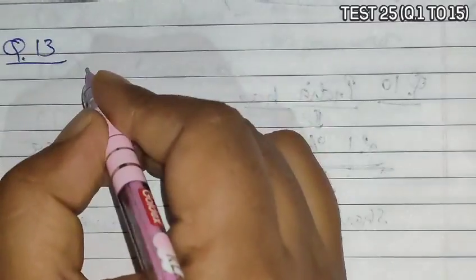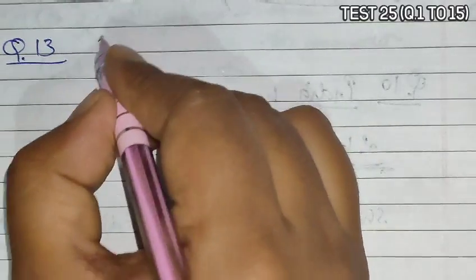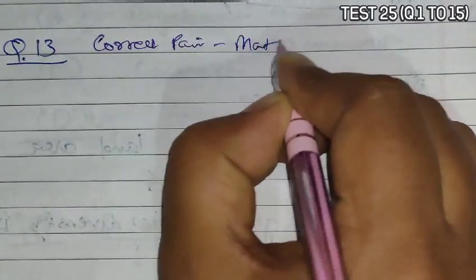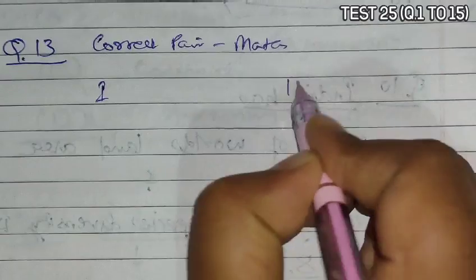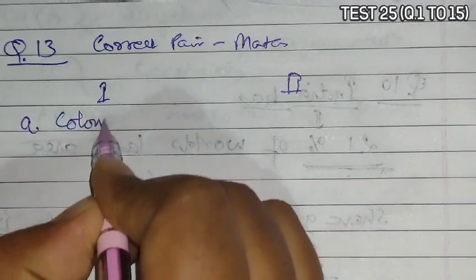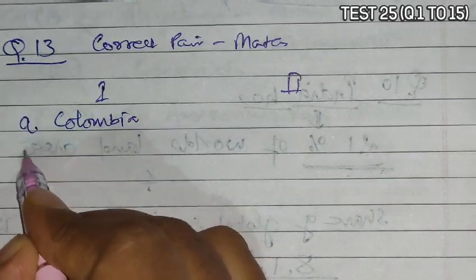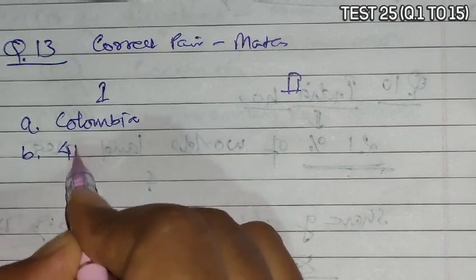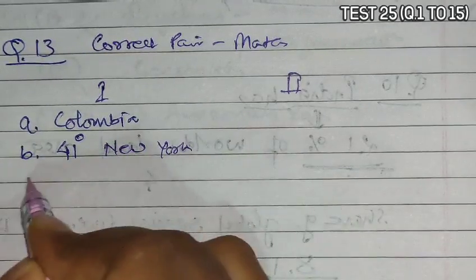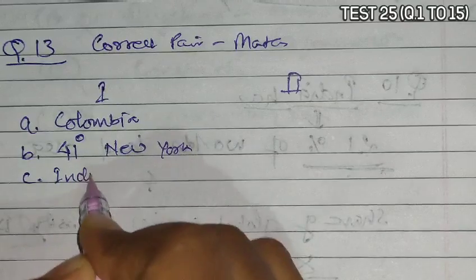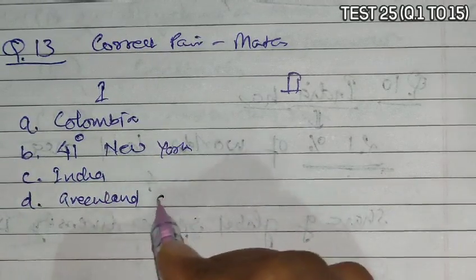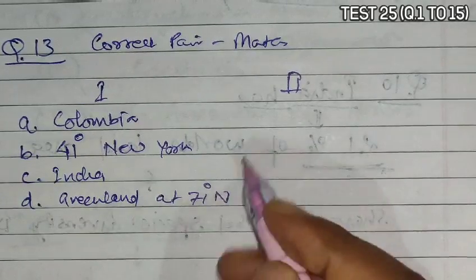Next is question 30. Question 30 asks to match the correct pair. So it is again a pair-matching question. Column 1 and column 2 are given. In column 1, they have given A as Colombia, B as 41 degrees New York, C as India, and D as Greenland at 71 degrees north.